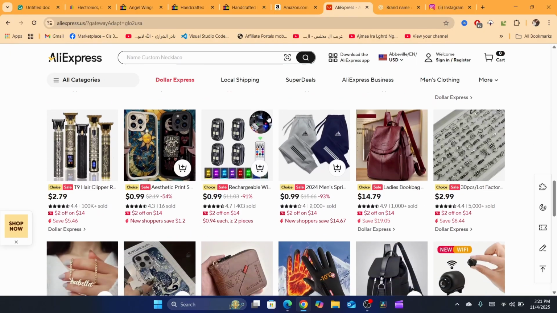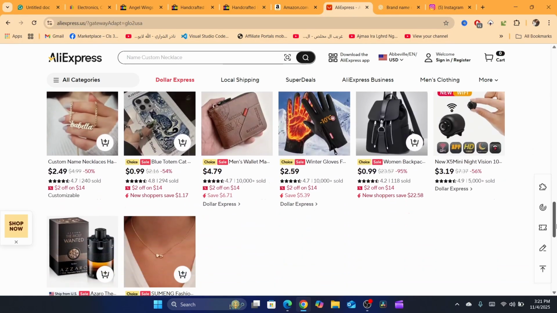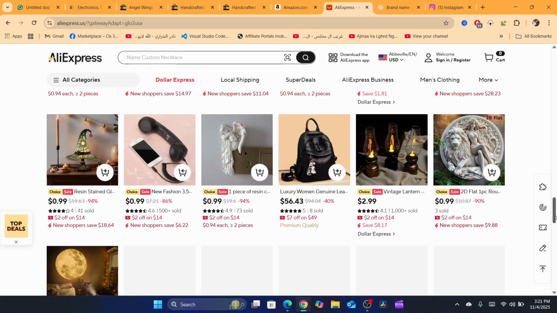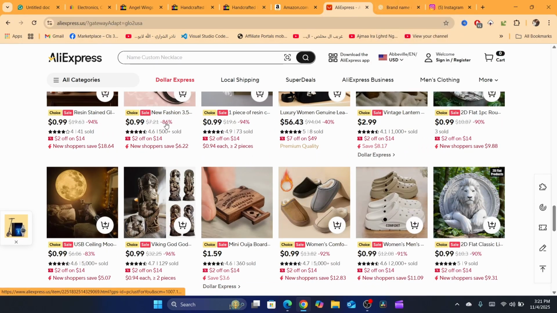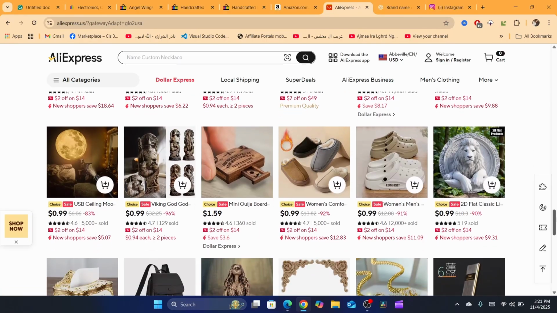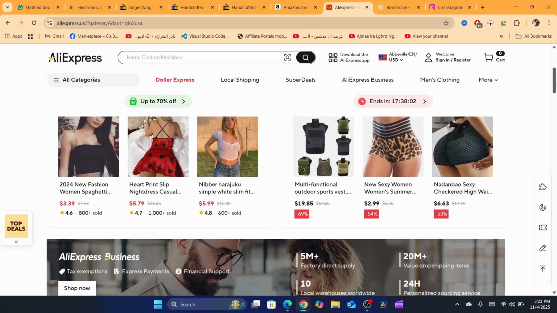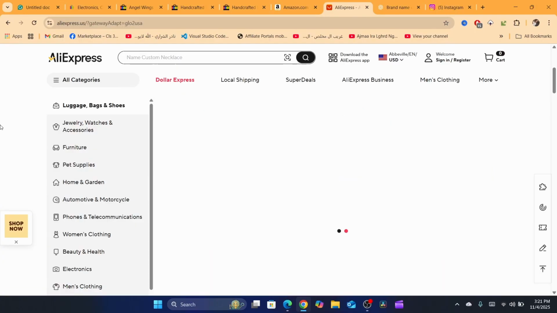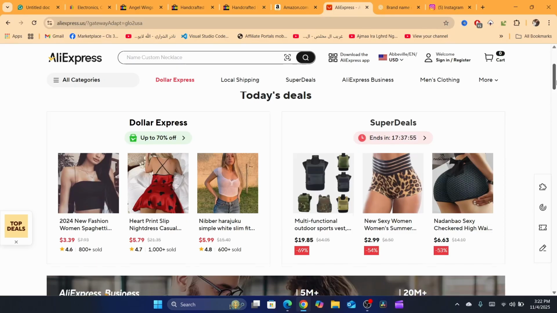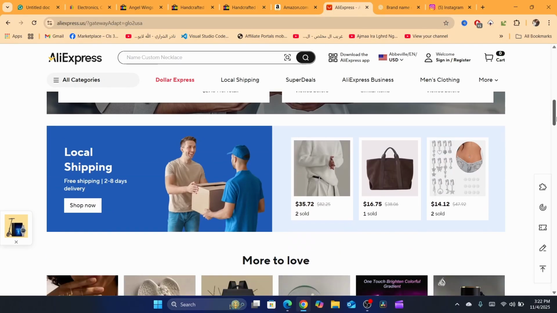And the advantage of using AliExpress is cheap prices. Very, very cheap prices. You can take advantage of this and make good profits compared to dropshipping, for example, from Amazon, where Amazon sends the product with the logo in the package, which is very bad. On AliExpress, they don't do that. They don't ship the product with any logo in it. So the first thing you need to do is think about which supplier is more reliable. The answer is AliExpress.